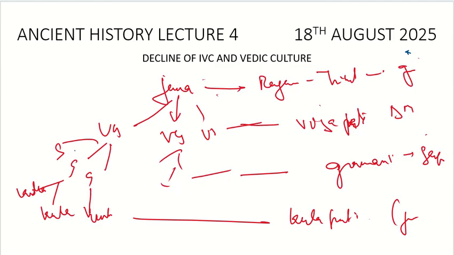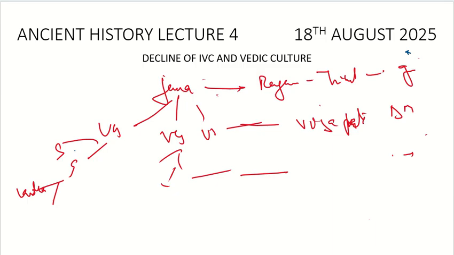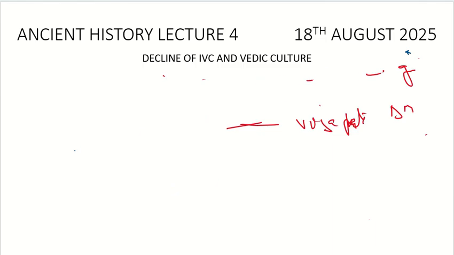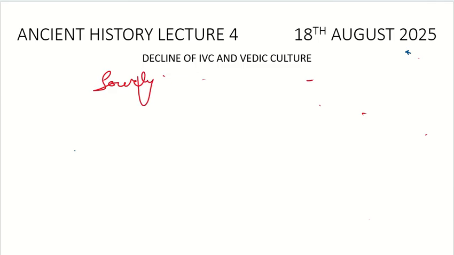Now let's move to another topic. How did the society look, and what kind of religion did they follow? Then we will conclude our today's discussion with respect to the early Vedic age. Society and religion.